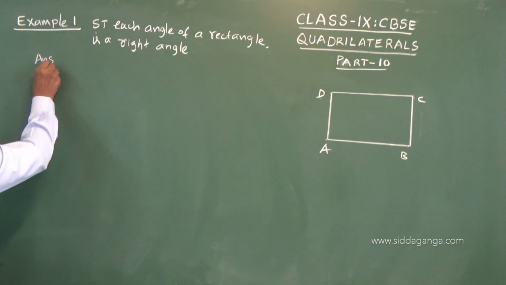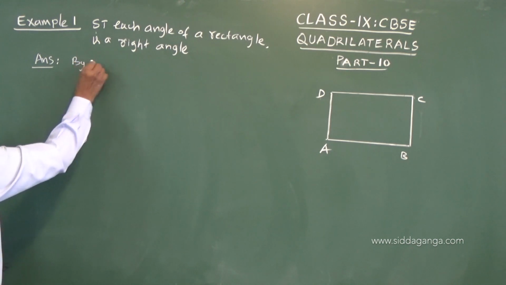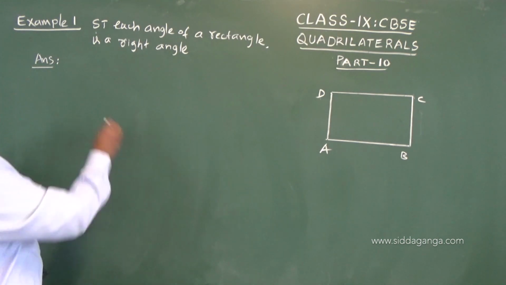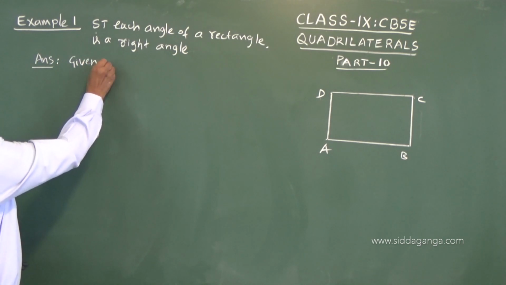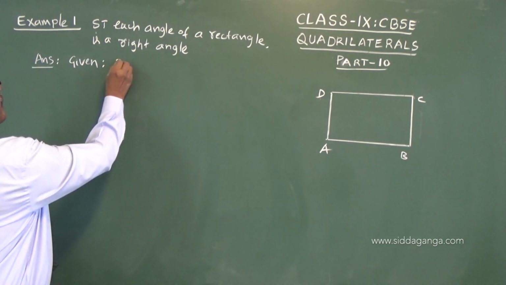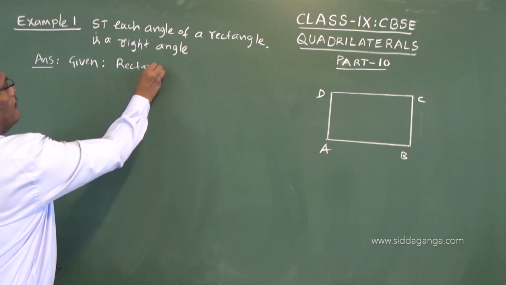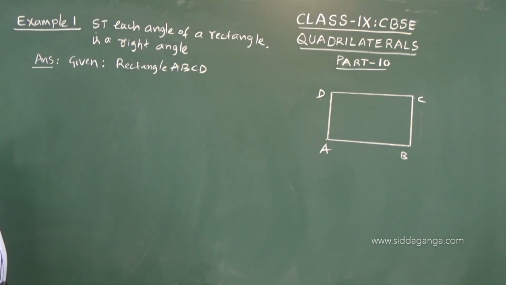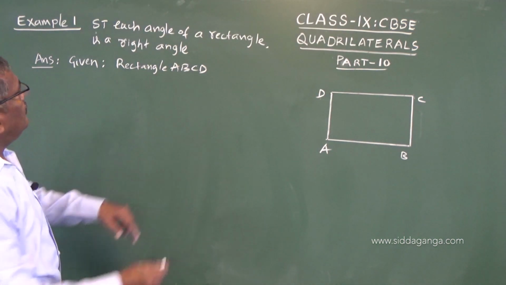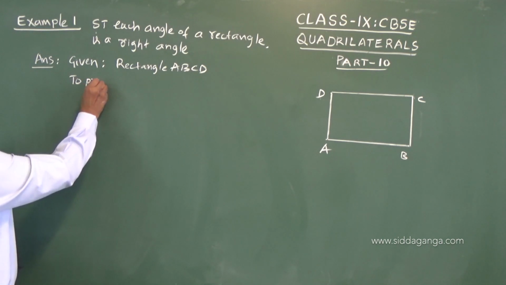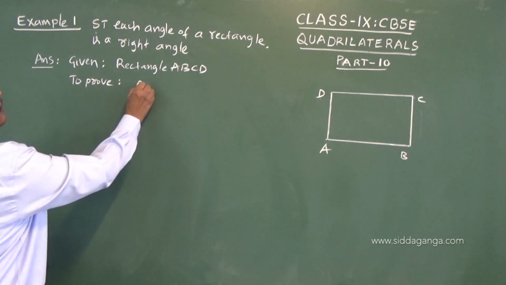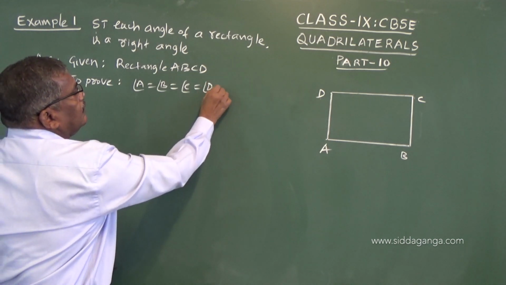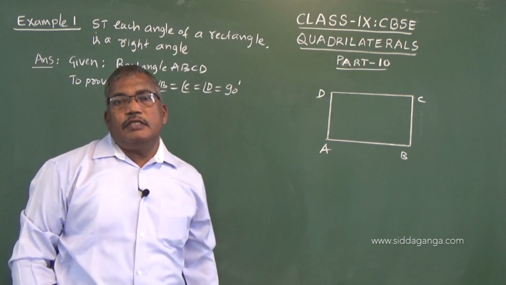So, before that, what is given? Given or data is rectangle ABCD, and to prove: angle A equals angle B equals angle C equals angle D equals 90 degrees. This is what we have to prove.